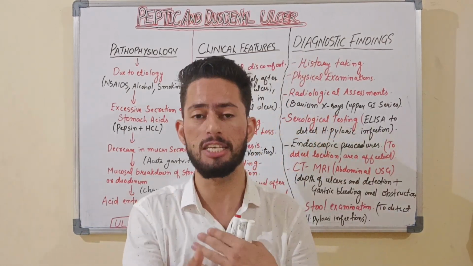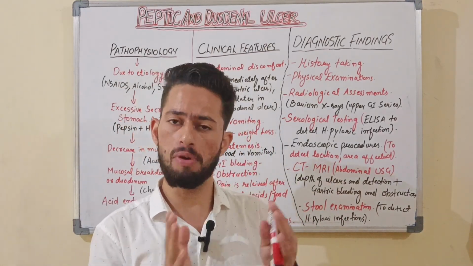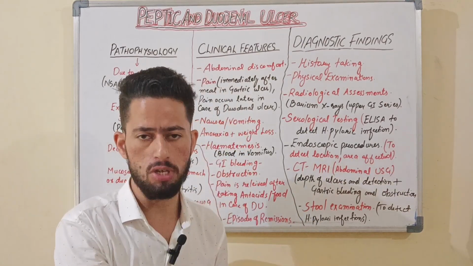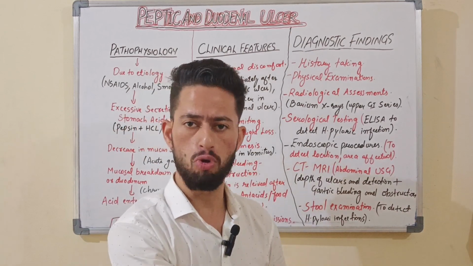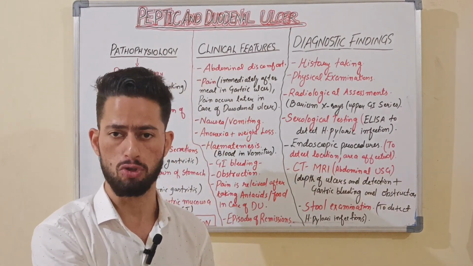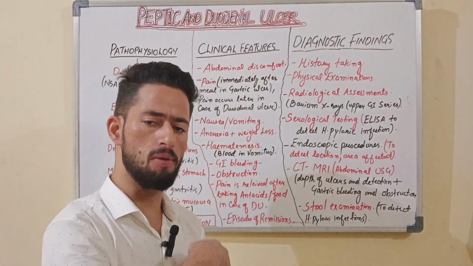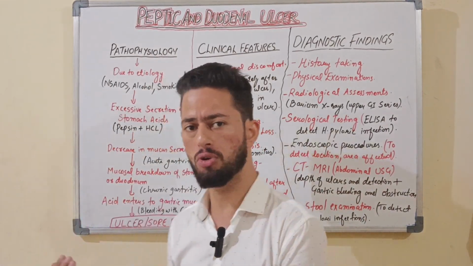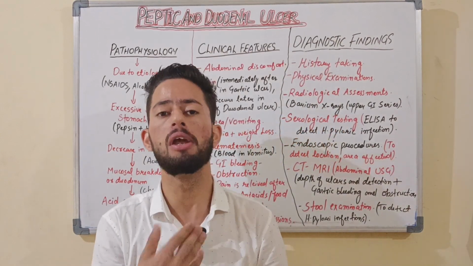Why? Because there is more exposure to HCl, and this HCl and pepsin will enter the gastric mucosa, and it may also go deeper, to the lamina propria, the deep layer of the mucous membrane, the deep layer of the stomach membrane lining. Okay, so it may enter there and break it down. When it breaks down, there is formation of open sores, which is called ulcer formation, and that is also followed by bleeding, because